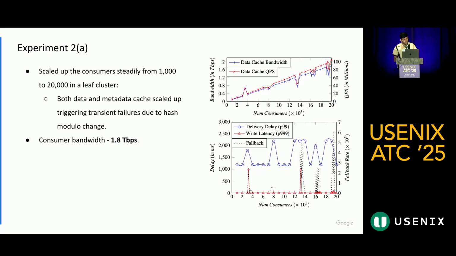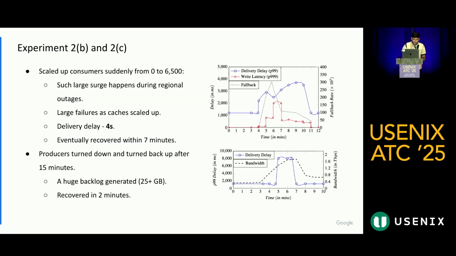We scaled up the consumers from 1,000 to 20,000 in one of the leaf clusters, and the consumer bandwidth reached 1.8 Tbps. As you can see on the graphs on the right, during the scale up, both data and metadata cache also scaled up, and there was a hash modulo change, so there was temporary unavailability. During those movements, fallback to Colossus was observed, and aligning with that, the delivery delay also went up. But eventually, when the system stabilized, the delivery delay also stabilized.